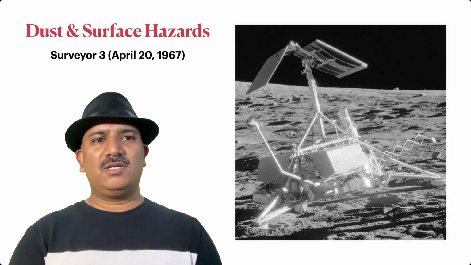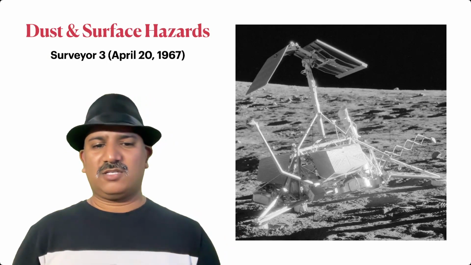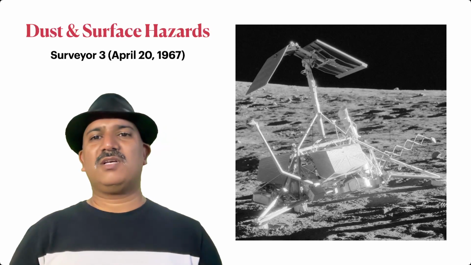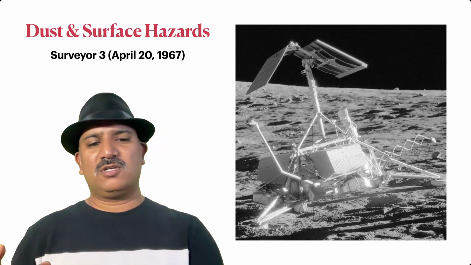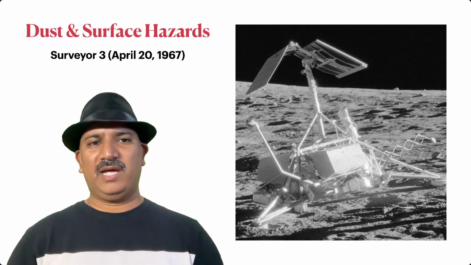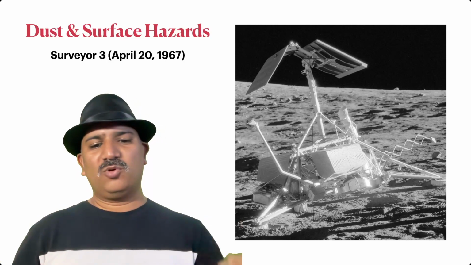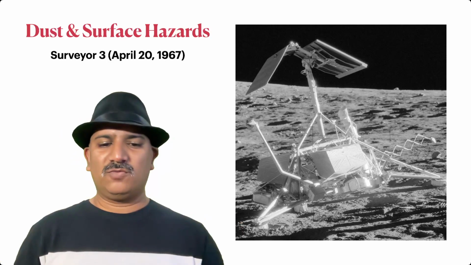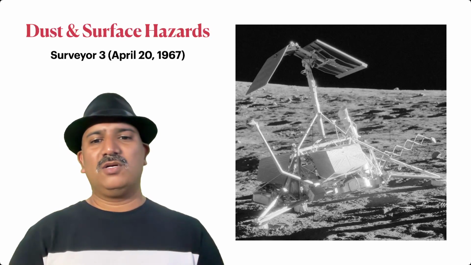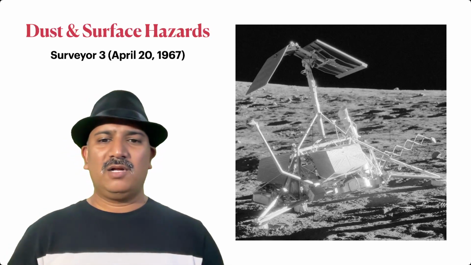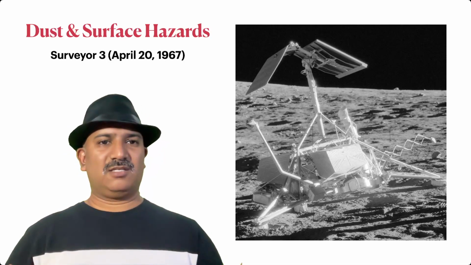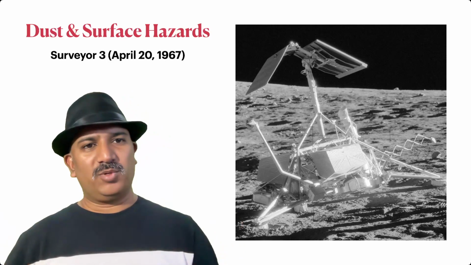The next one is the dust and the surface hazards. So the Surveyor 3, way back in April 20, 1967, was a spacecraft which was trying to soft land on the moon, and they calculated the position of the landing. But then what happened is there was a small crater on which it was landing, and they miscalculated the surface quality. There was a loose soil, and the spacecraft had to land in that loose soil, causing the legs where the landing has to take place to sink a little bit.